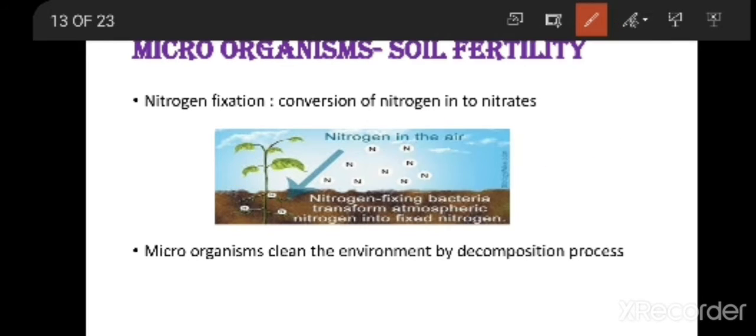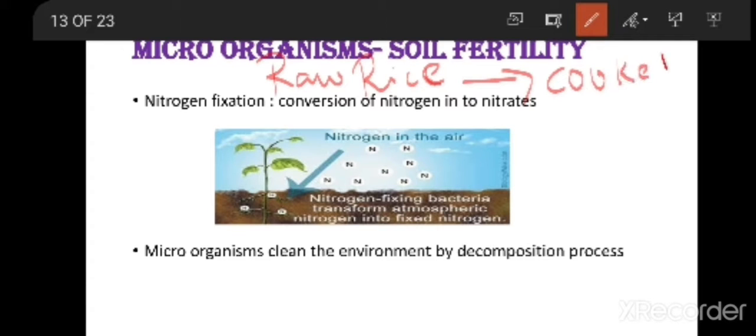For example, in your home, raw rice is there. Only raw rice is there, no stove and nothing. Are you going to eat raw rice? No. Though rice is required for us to live, you can't eat raw rice. So it has to be converted into cooked rice with the help of a stove. Yes, we will be using a stove and cooking, no? So with the help of a stove, raw rice has to be converted into cooked rice.